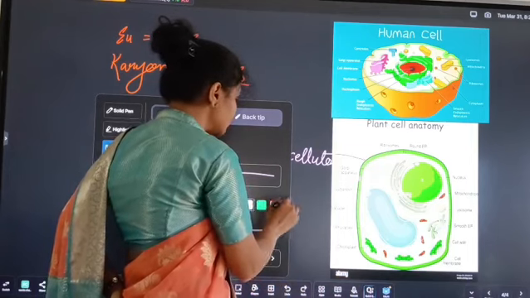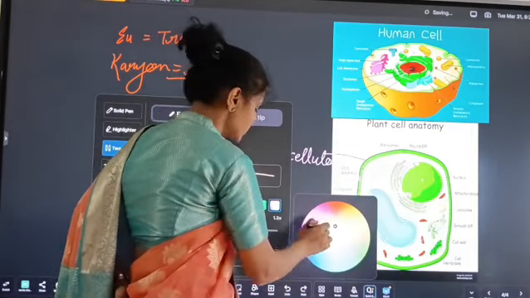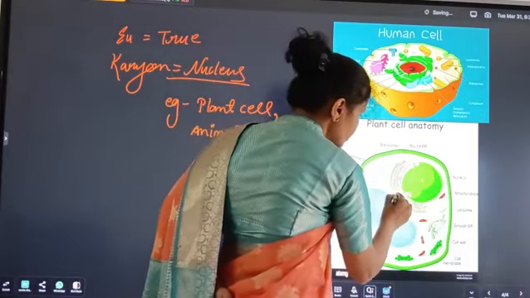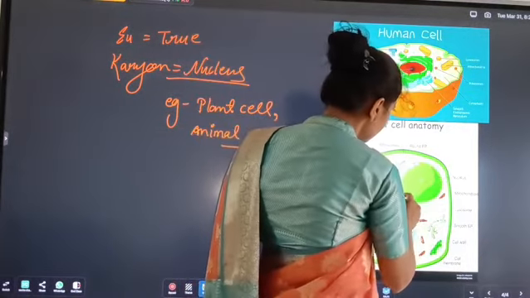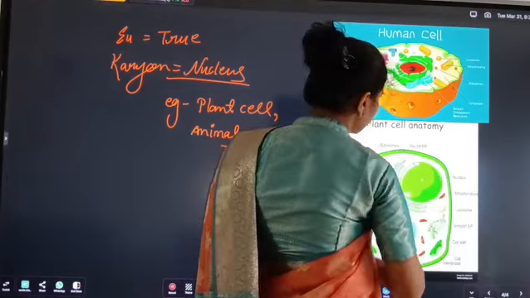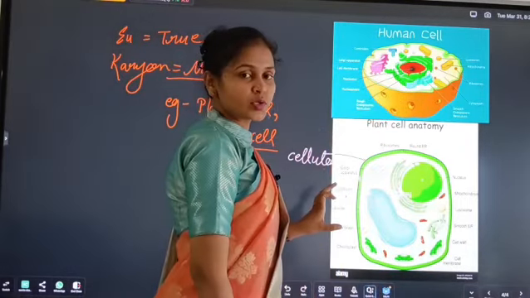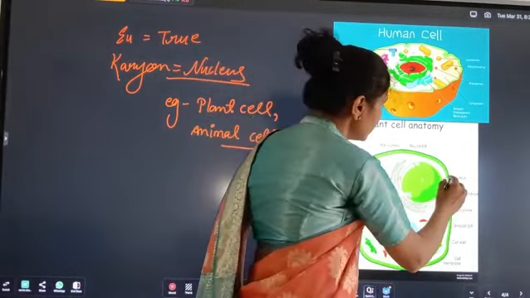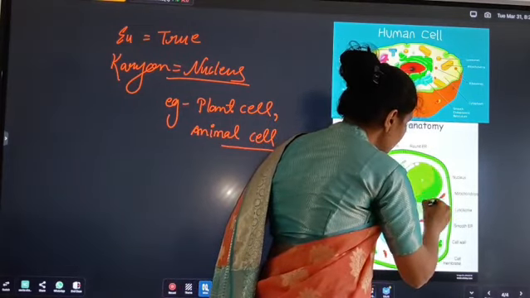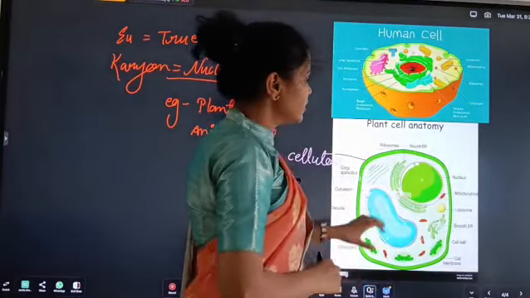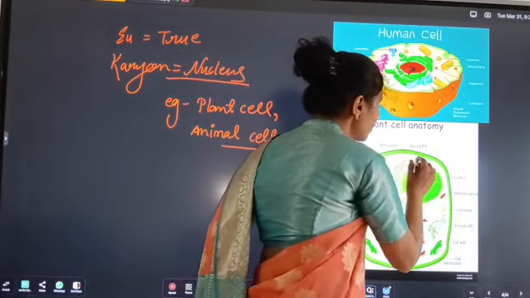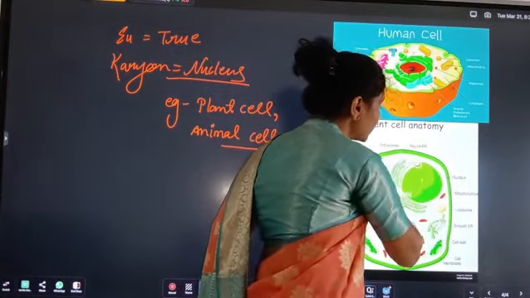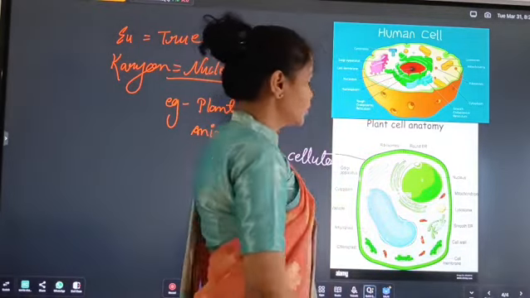This spherical structure is called the ribosome. And this structure is called the nucleus. The nucleus contains the DNA, and it has a small structure called the nucleolus.